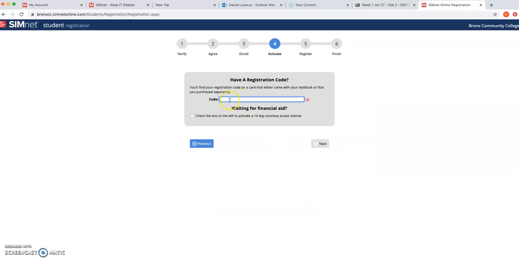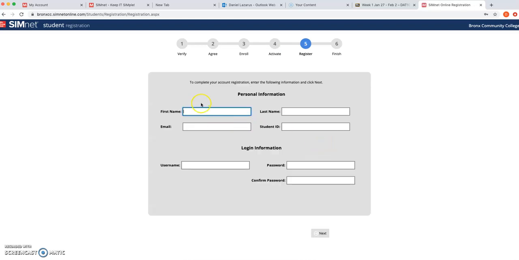If you already have the book, you will have a code on a scratch-off that is available to you in the book. Or you could just click on this to get courtesy access, click next, and then you enter your full information: your first name, your last name, your BCC email, and your student ID, your EMPLID. Please be careful to enter the correct EMPLID here, and then you can choose a username for yourself. Sometimes if the username has already been taken, it tells you, so please select another one. And you can create your own password.